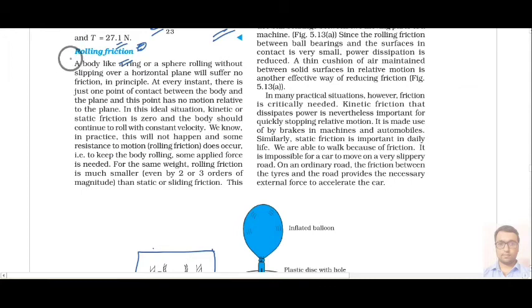Now the second thing we have is rolling friction. Whenever any vehicle or object starts moving on a path and it rotates as well, it is moving in a straight line as well as rotating, then the kind of friction acting on these two contact surfaces is called rolling friction.